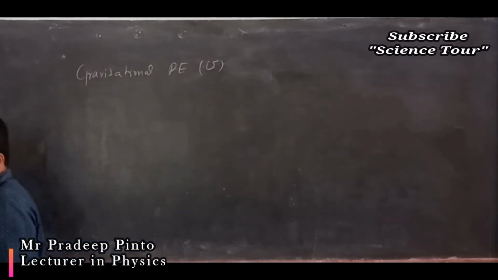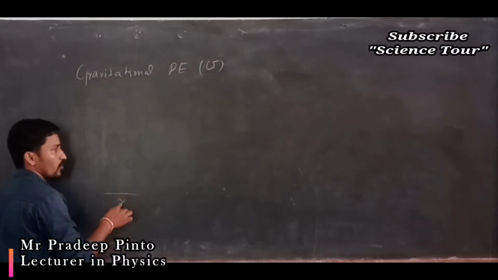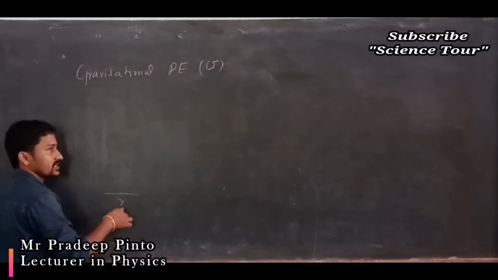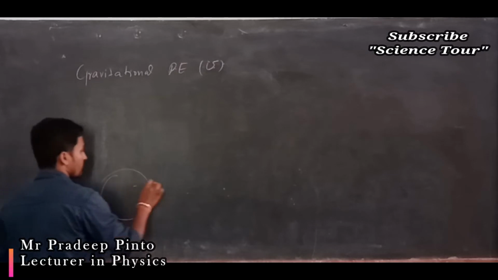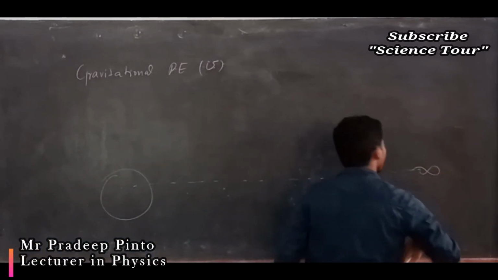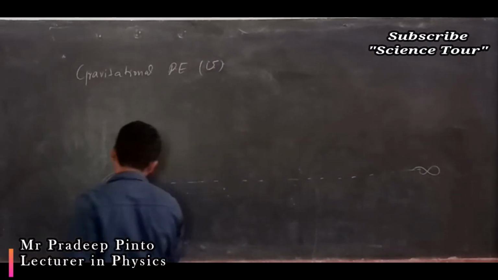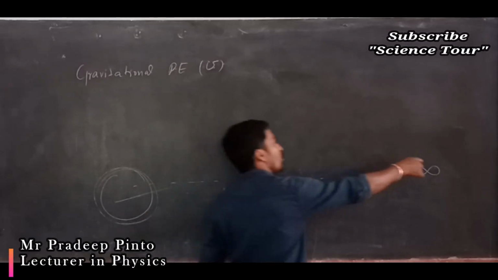Since r increases, as you go away from the earth and reach infinity, this gravitational potential is no longer sufficient to hold you.